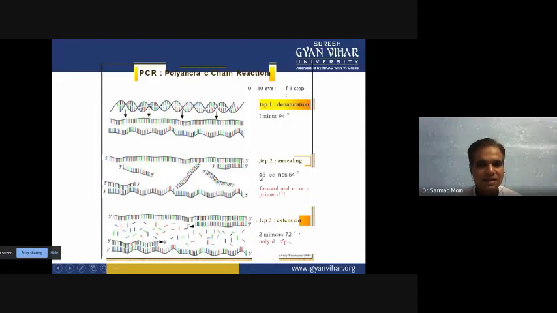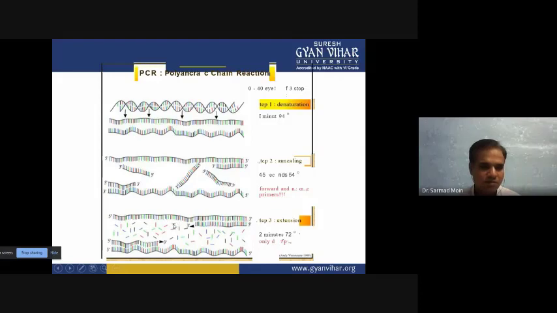Primer annealing happens only at a low temperature, 50 to 54 degrees centigrade. So the first step is denaturation at 94 degrees, then primer annealing at 50 to 54 degrees, so the reverse and forward primers attach to both strands.